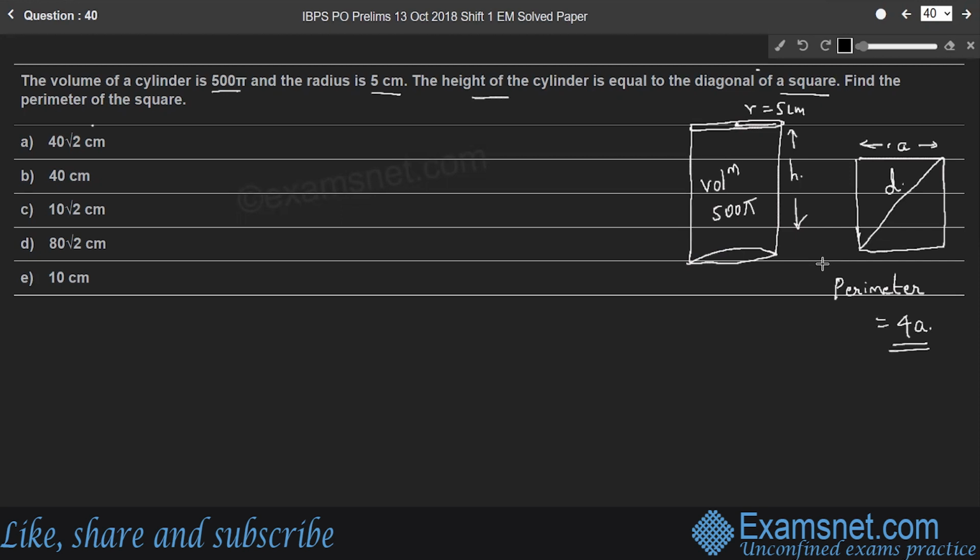Before that, how to find the height of the cylinder? Because to get the value of A, that is the side, we need the diagonal. The diagonal of the square is equal to the height of the cylinder. First, we need to find the height of the cylinder using the formula: volume of the cylinder is pi r square h.